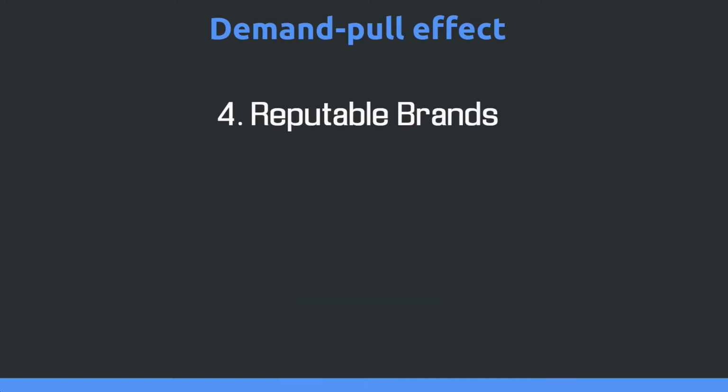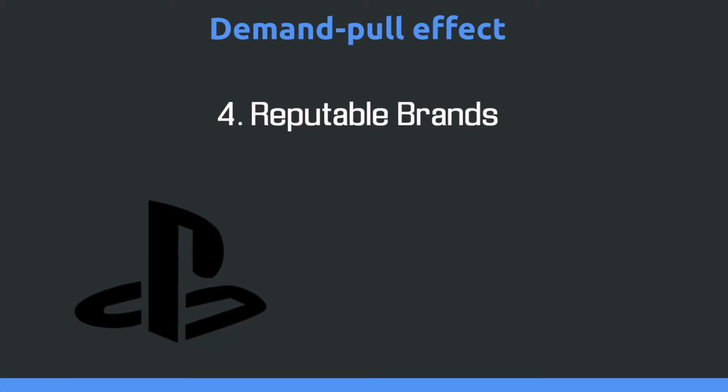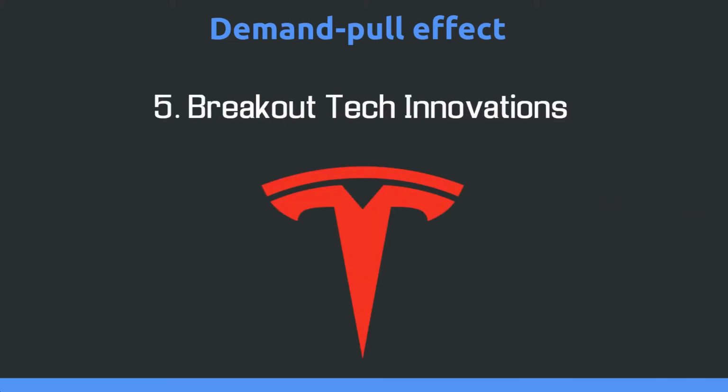Next we have reputable brands. Marketing can create high demand for products. An example is the recently announced PS5 and the Xbox Series X and S. And the final cause we have is breakout tech innovations. A company like Tesla, which has a one-of-a-kind product, can sell parts which other car companies may not have. This starts a common theme of high demand for a product.